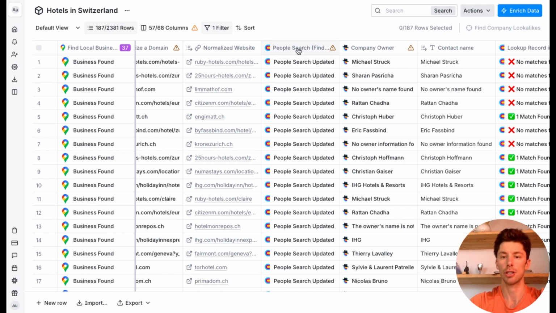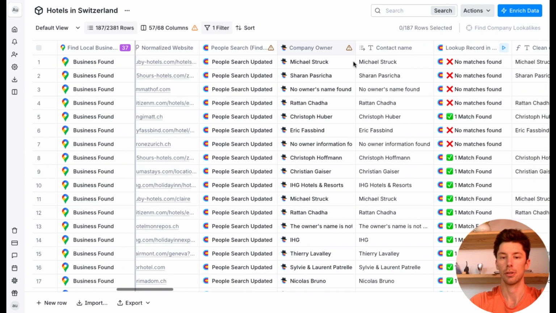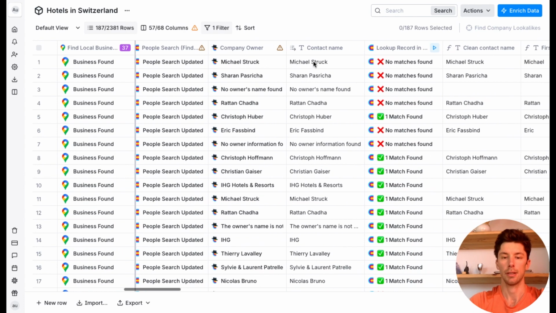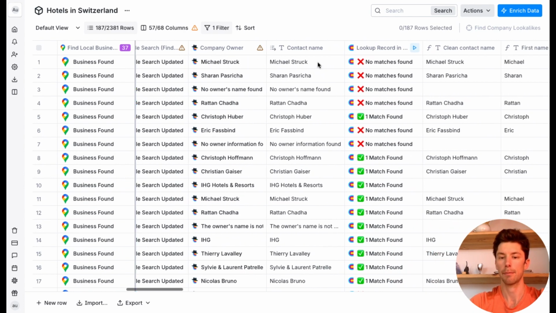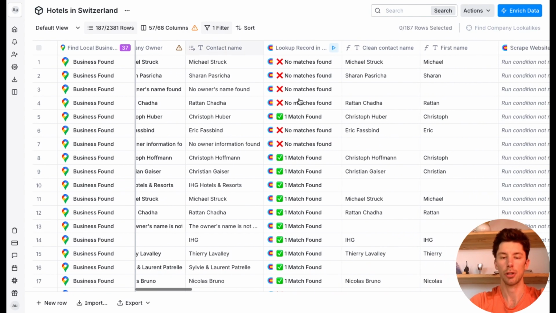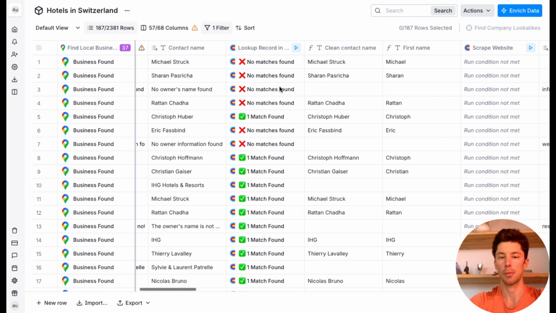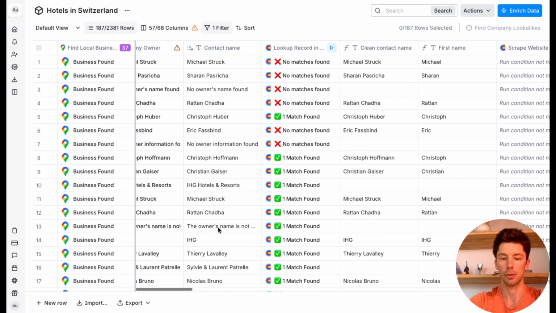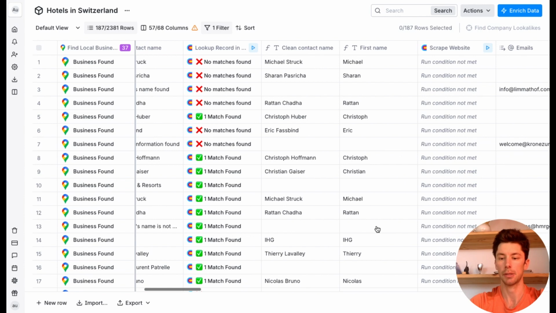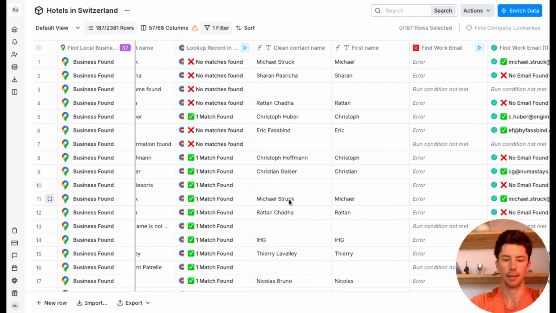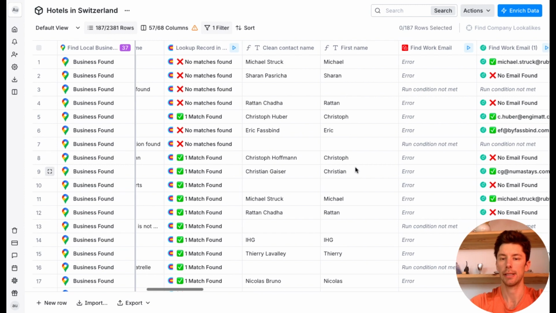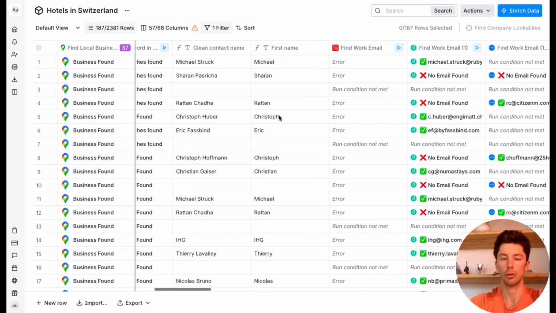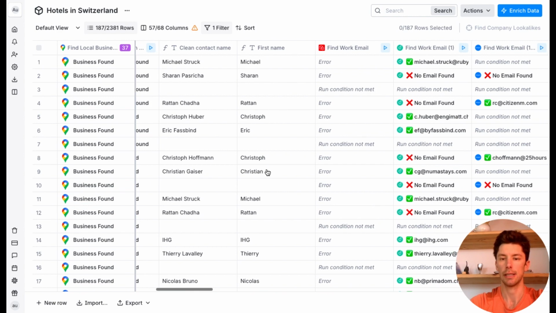Here I used Claygent to basically find the company owner. So here I have the first name, last name. Yeah, this I did a lookup to add more people from Apollo to my table. Clean the contact name. So for example, here the owner name is not clean, and here it's cleaned, nothing is appearing. So I cleaned the contact, and here is a formula to return only the first name, so that will be used in my email.